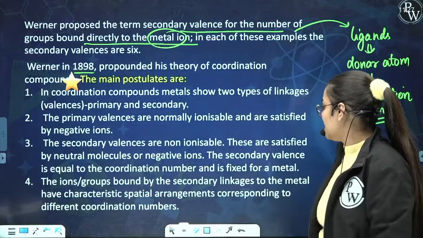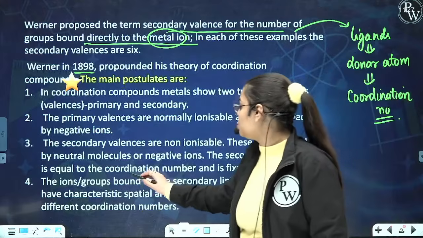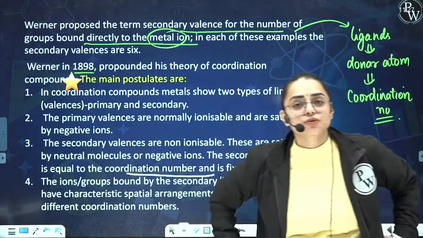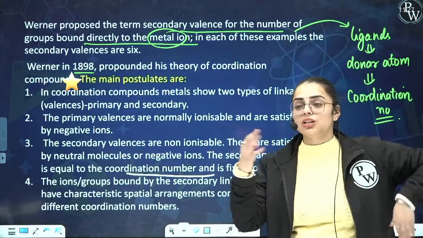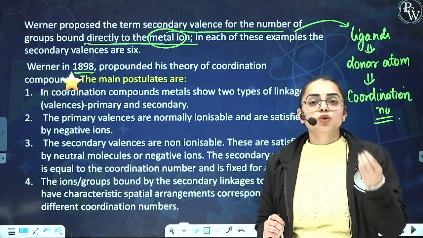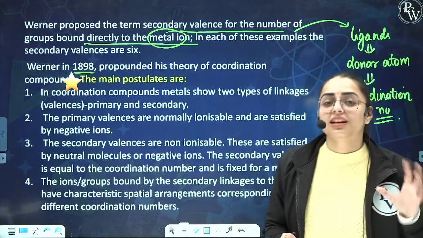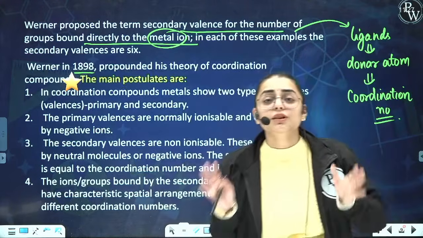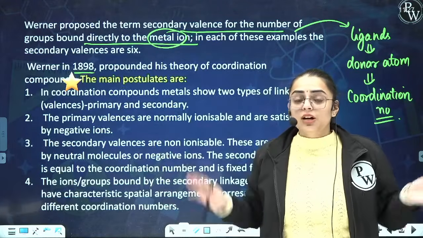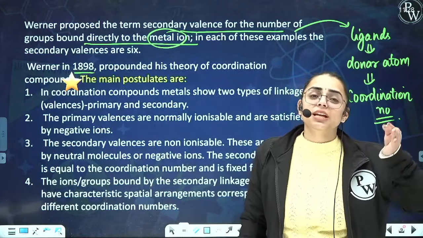Now observe the next thing. The secondary valency is equivalent to the coordination number and is fixed for a metal. For example, if you see the coordination number 6, you shall observe its geometry is octahedral. If you see the coordination number 4, you shall see the tetrahedral and the square planar geometry, which was explained by the valence bond theory, but not by the Werner theory. Werner was unable to explain the geometry.